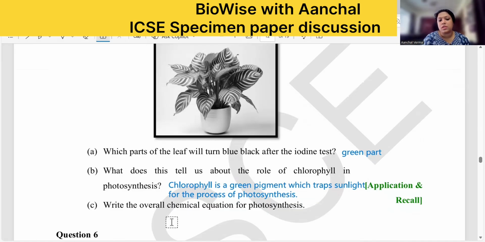Now in this equation, children, what do you have to write? 6 carbon dioxide molecules, 6 CO2 plus 12 H2O in the presence of sunlight and chlorophyll. This will give you 1 mark. Here it is only for 1 mark, but this question can be asked for 2 marks. So reactant plus sunlight and chlorophyll plus product. What is the product? Glucose C6H12O6 plus 6 molecules of oxygen and 6 molecules of water will give you complete marks in this question.